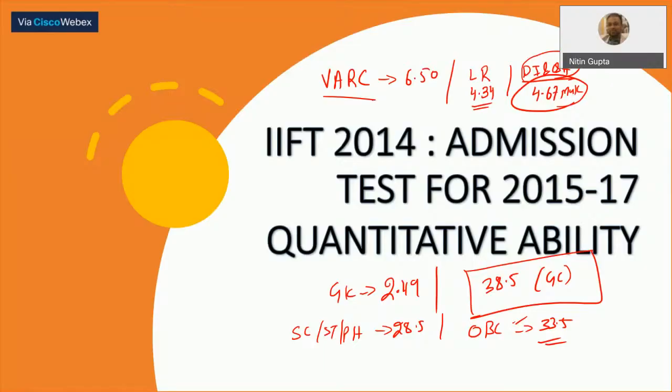GK को फिर ज्यादा आना चाहिए था, 38.5 से थोड़ा ज्यादा आना चाहिए था. 110 minutes. All right. This was the overall year. The problem in this paper was that VA and RC was one combined section. DI and QA was also one combined section, not a separate section.